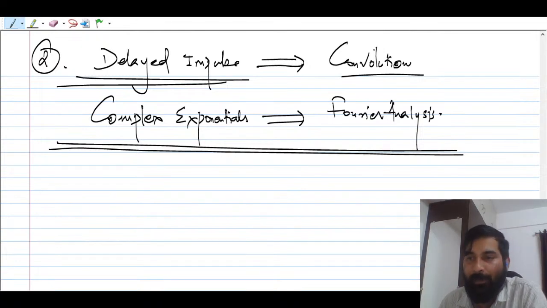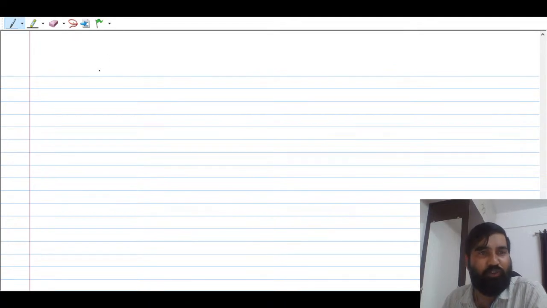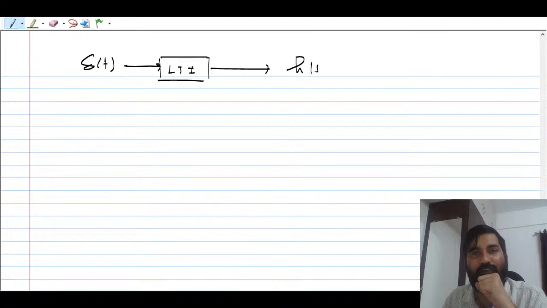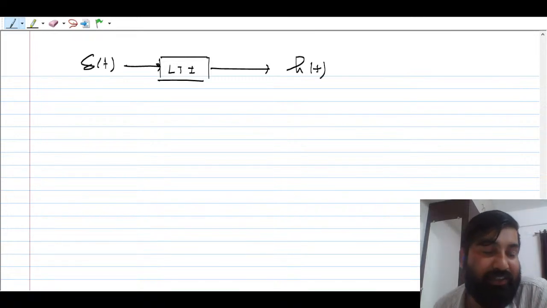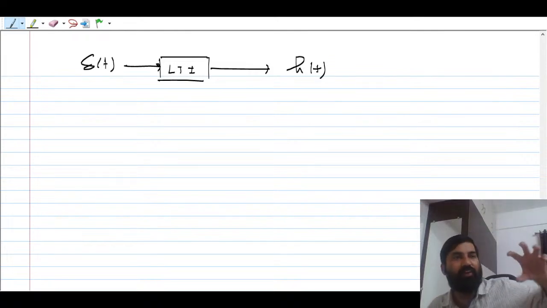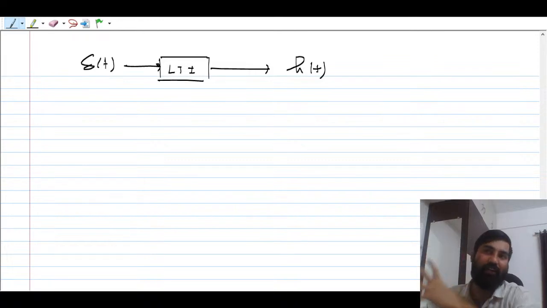I will show you. Here you go. Suppose you are giving delta of t to the LTI system. So this is the LTI system. What will you get here? You will get h of t. We call it the impulse response. Like we are applying the input as an impulse, so we get a response which is known as the impulse response, right?